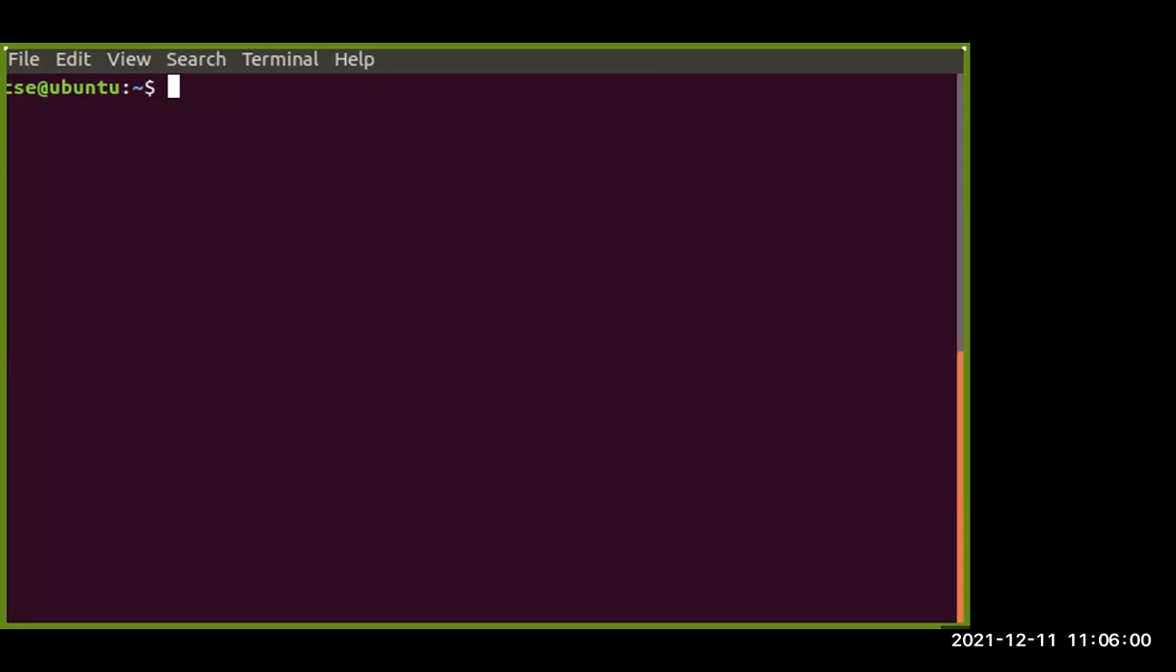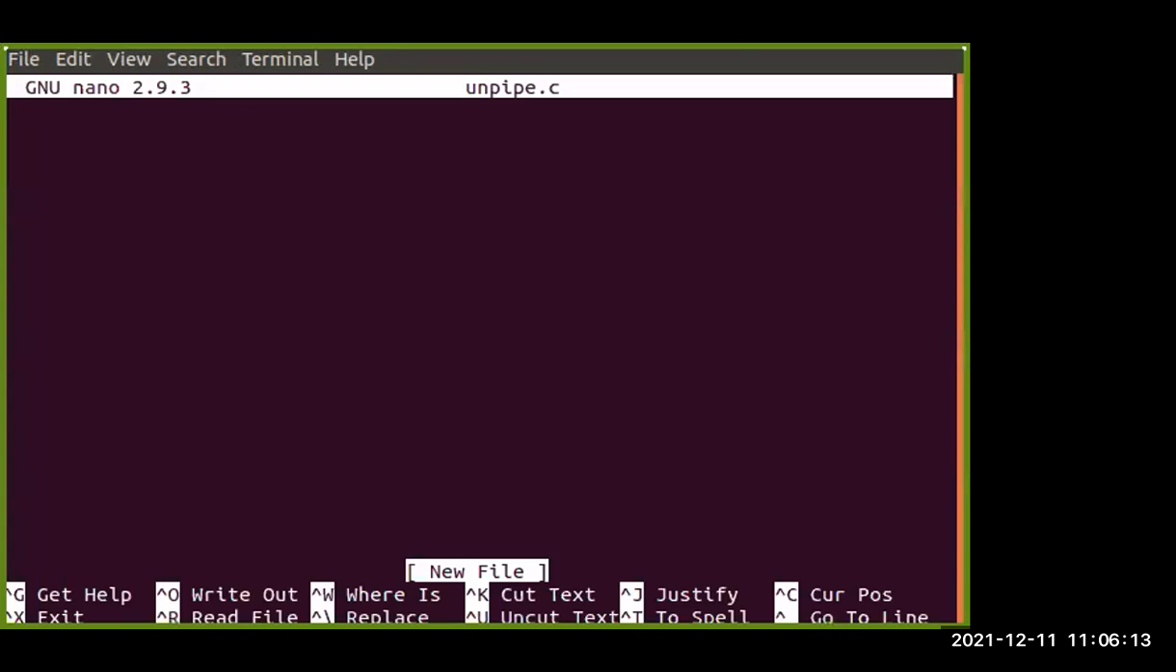So first just create a particular file, suppose with nano. I have created a file named unpipe.c, meaning unrelated processing for pipe. Two processes that are unrelated, we are trying to create communication between those using some piping function. As it is a C program, first there will be some header files.